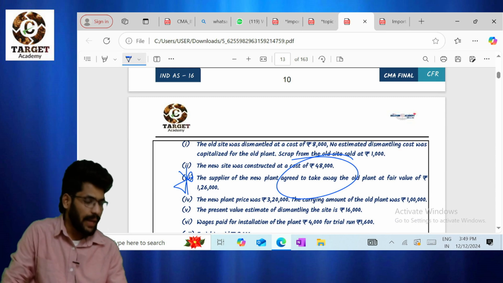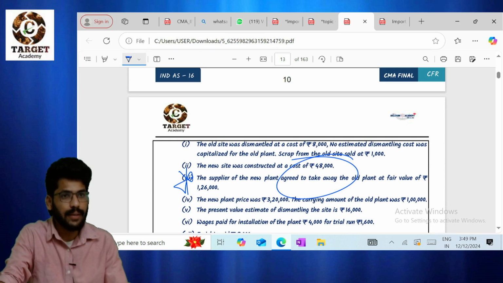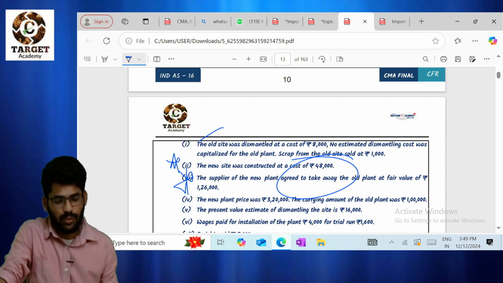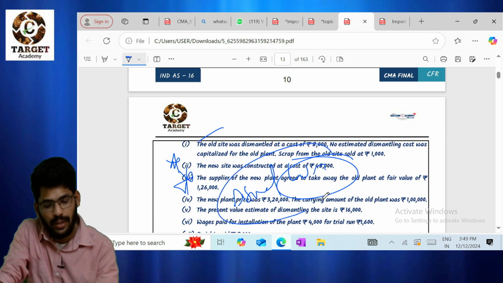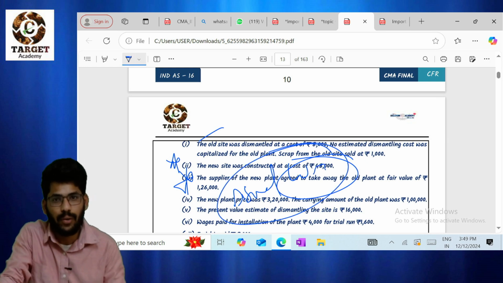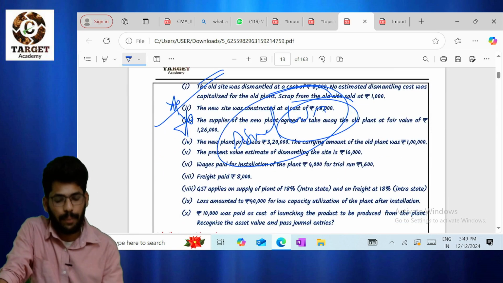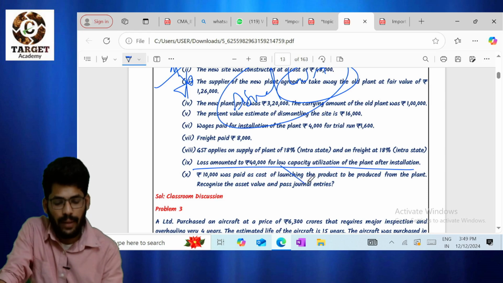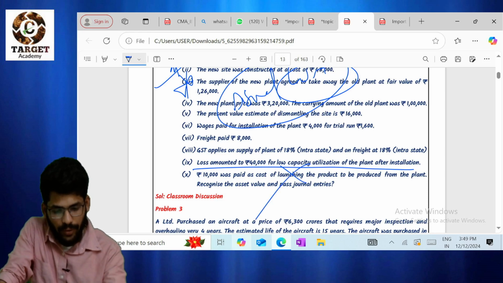We have an exchange, right? We have given the old asset in exchange for a new asset. We are purchasing one new asset with an old asset, correct? That is the only adjustment here. Please go through that. Also, the dismantling cost, the present value of the dismantling cost, is very important for calculating the asset value, so please don't forget that. Ignore GST and all taxes here, everything needs to be ignored. That is the important question.